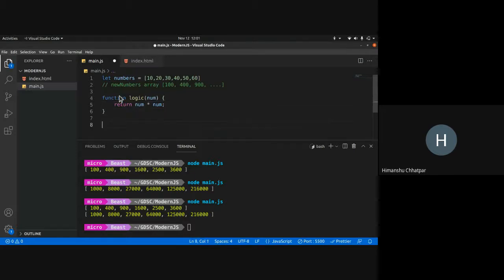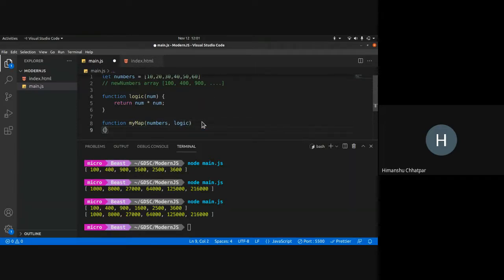Now for the higher order function, I'll create a function called mymap. This is my function. This mymap function takes in an array, the numbers array, and it takes in the logic.